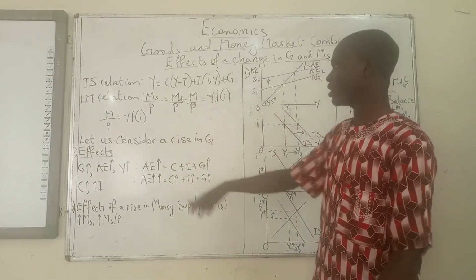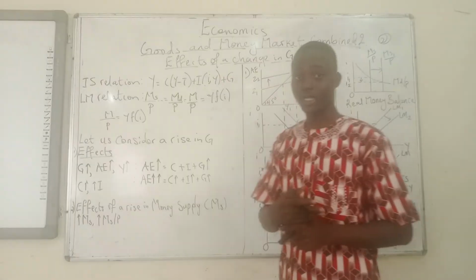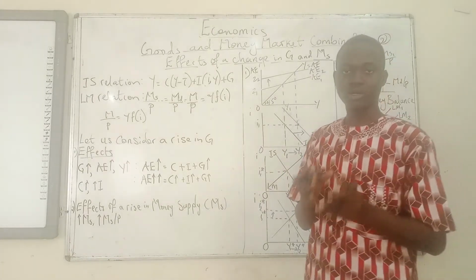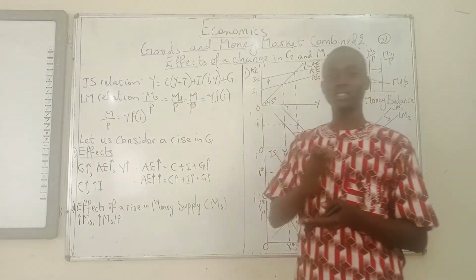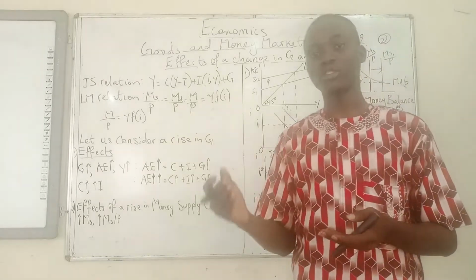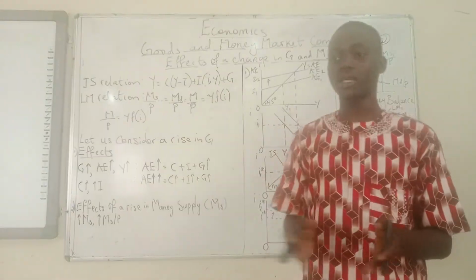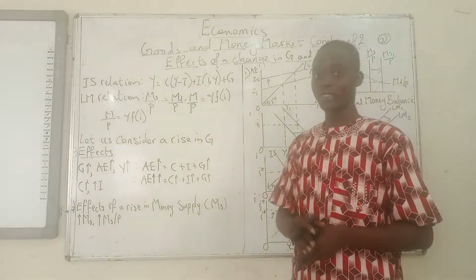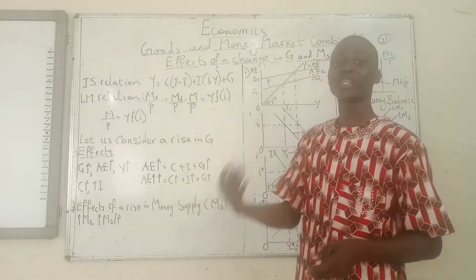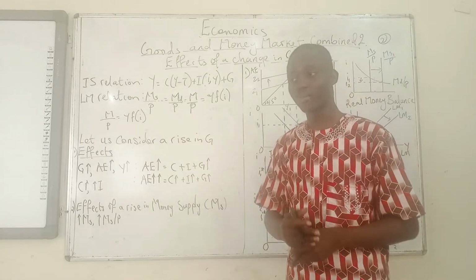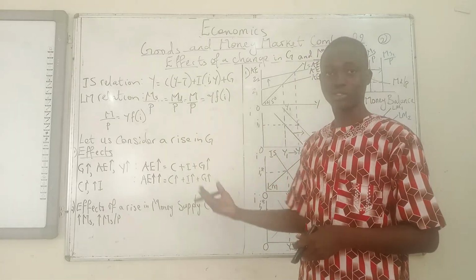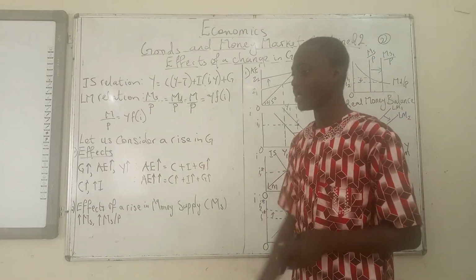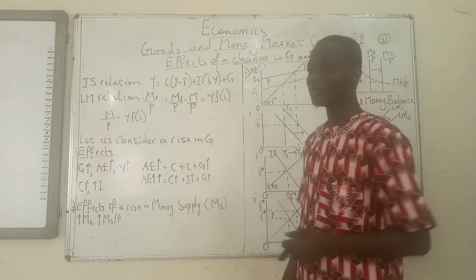Now let us consider a rise in G. What will be the effect of the rise in G? Government spending rises, right? Then aggregate expenditure is going to rise simply because government spending is a part of aggregate expenditure. AE equals C plus I plus G. So if G is rising and other things are equal, AE has to rise as well. Then equilibrium output rises. Government is pumping more money into circulation, trying to buy things, and basically those things they are buying come from the investment component. So that will lead to a rise in the equilibrium output in the goods market.